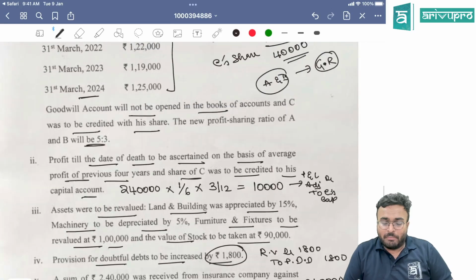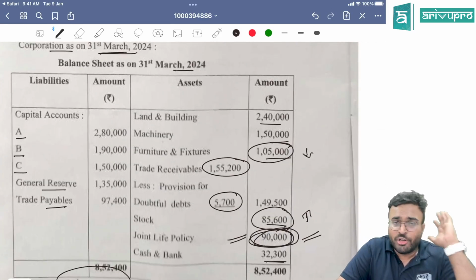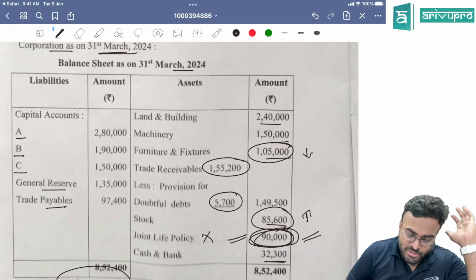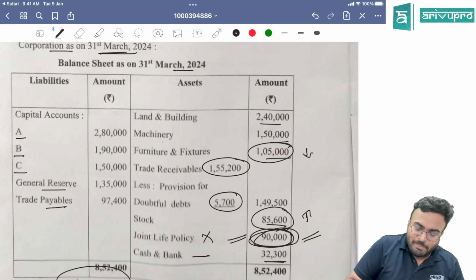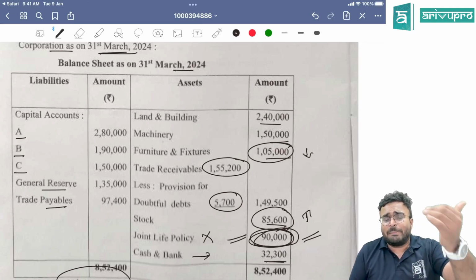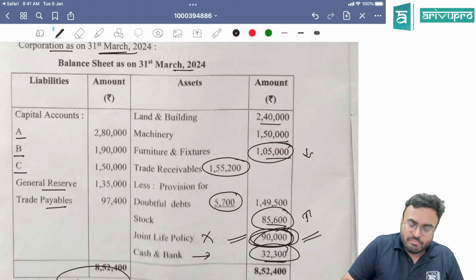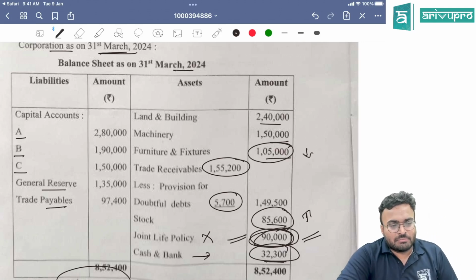Shouldn't be a problem. Balance sheet, when you are doing, what will happen? Whatever revaluation has taken place, you are going to do the adjustment. Joint life policy is not going to be there only. Cash and bank account, be careful. You got the money of joint life policy and you are going to subtract the amount that is going to be paid to the executor. That time you will get the cash and bank account balance.